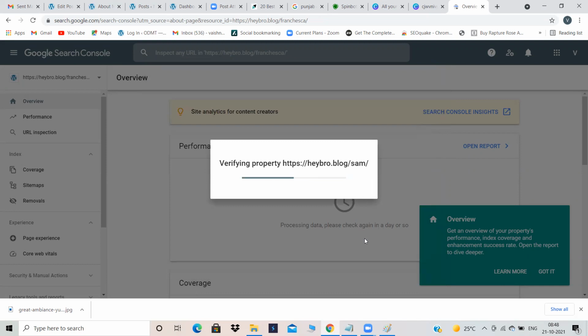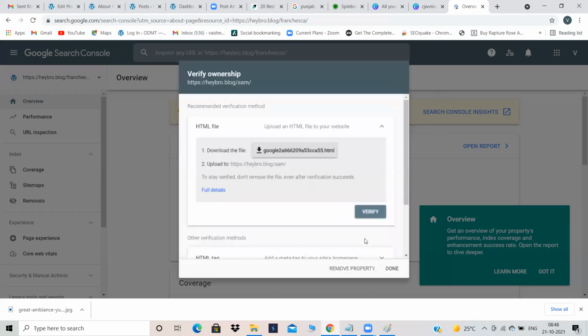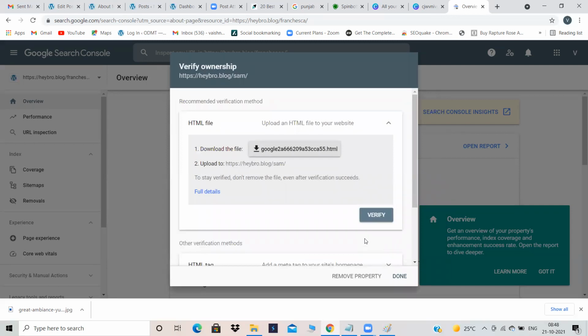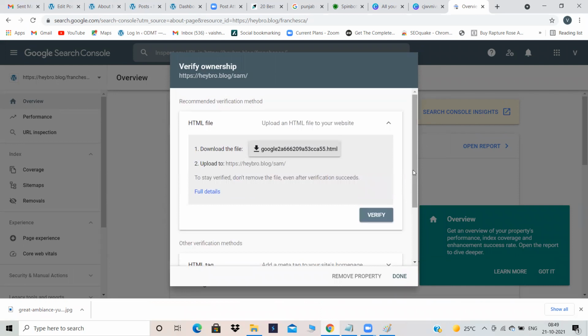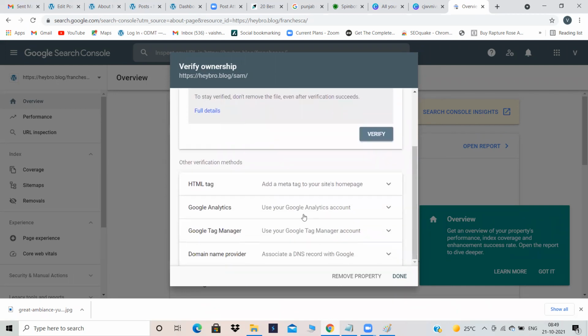Verifying property. That means it will verify whether that is yours or somebody else's. Like in some apps you'll be asked, right, to enter the OTP. What it is doing over there is just confirming that it is your website or not. Same here, after you enter your website URL, it will confirm whether it's yours or not. There are so many methods to confirm. This Google Analytics one is there. You'll be learning Google Analytics later. You can use Google Tag Manager. For domain name provider, you have to log in to your Bluehost or GoDaddy account, then you can do it.